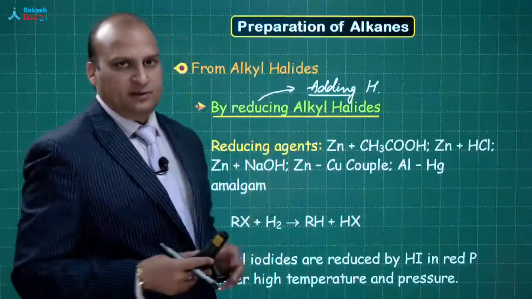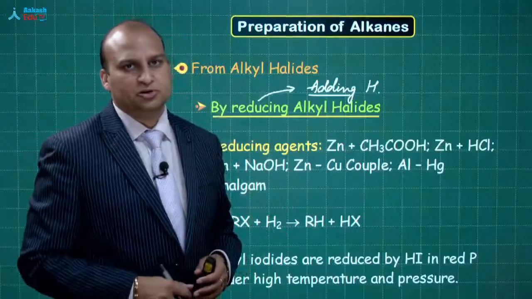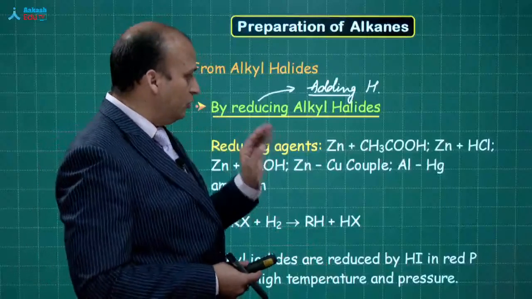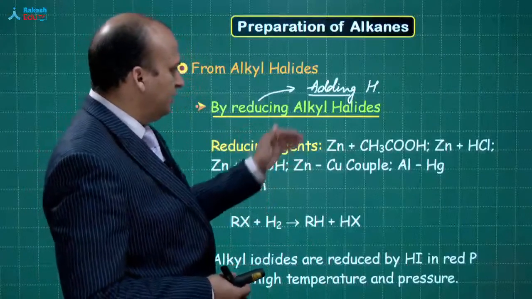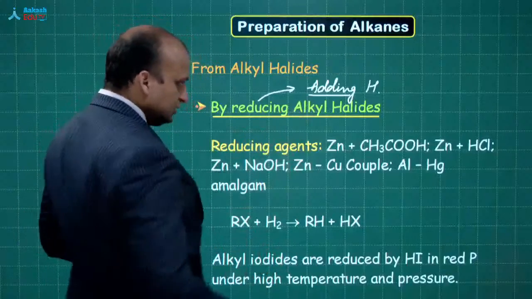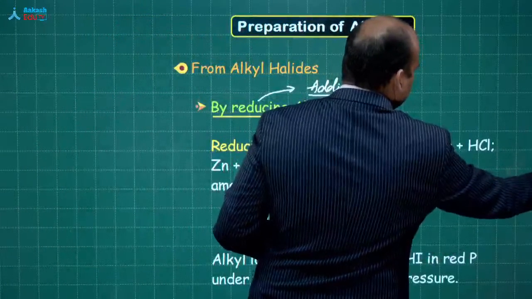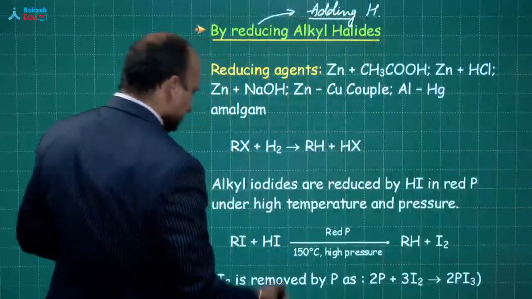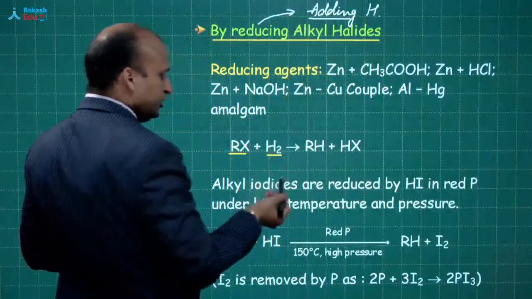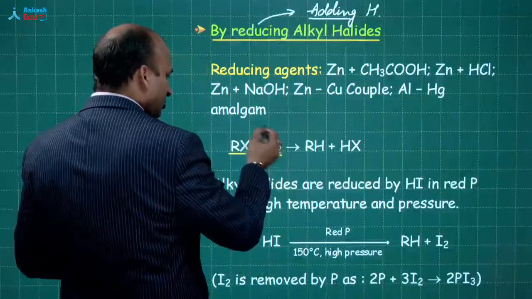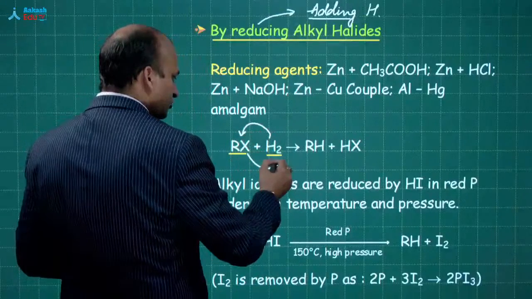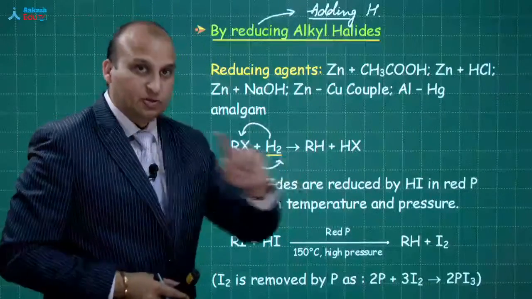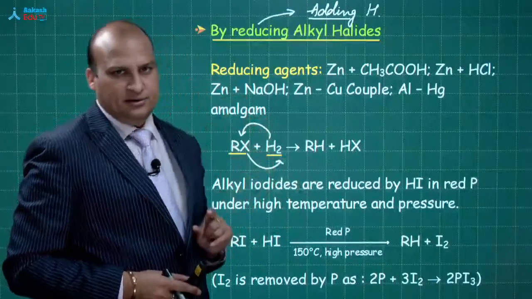But in general, if you pick up the physical chemistry portion, what is reduction? This is an addition of hydrogen. So basically over here, let us see what is alkyl halide. You see this reaction over here beta. You see that this is RX and this is H2. So what is happening basically? This hydrogen combines with R and X moves out. So you will say sir this is more like substitution. Exactly. Okay? So these words should be very very clear in your mind.